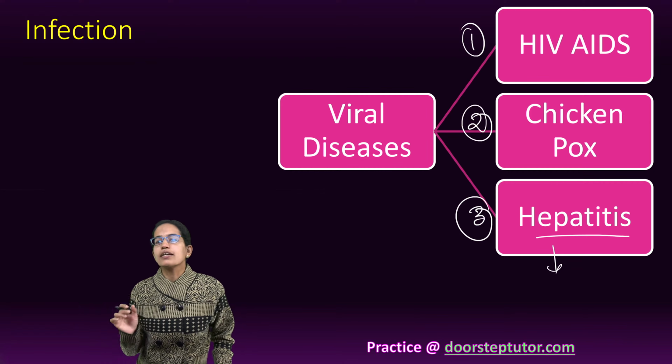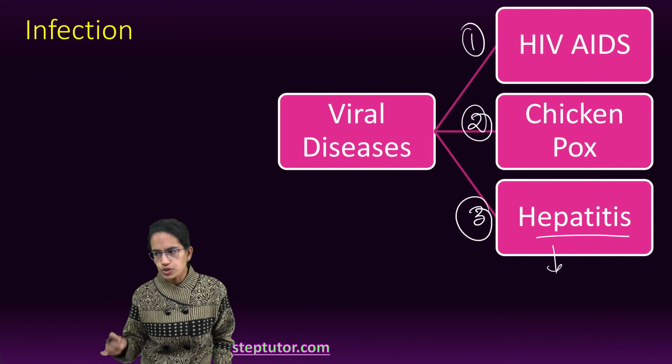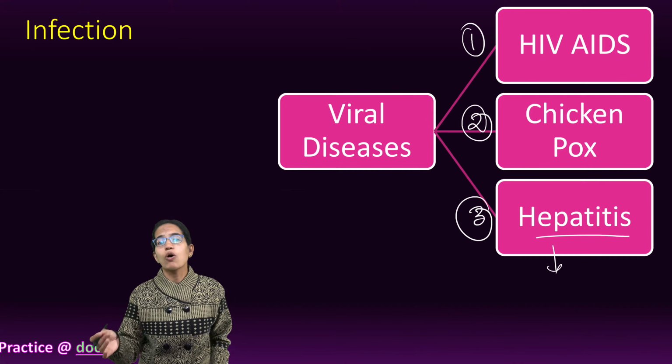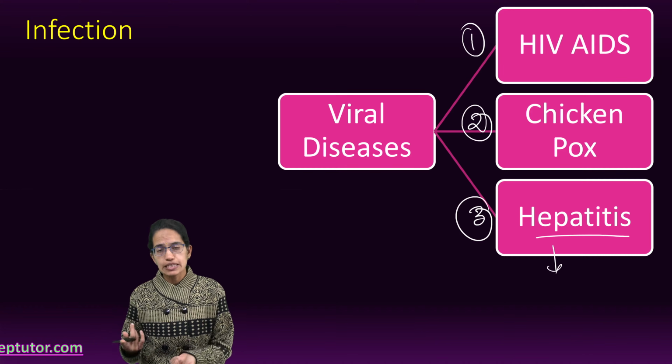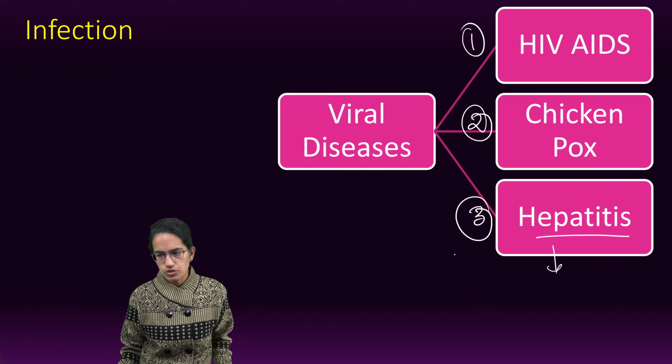To take care, avoid consumption of raw food, avoid consumption of seafood, avoid sharing of used needles, infected syringes at hospitals. So those are some of the ways through which it could be prevented.